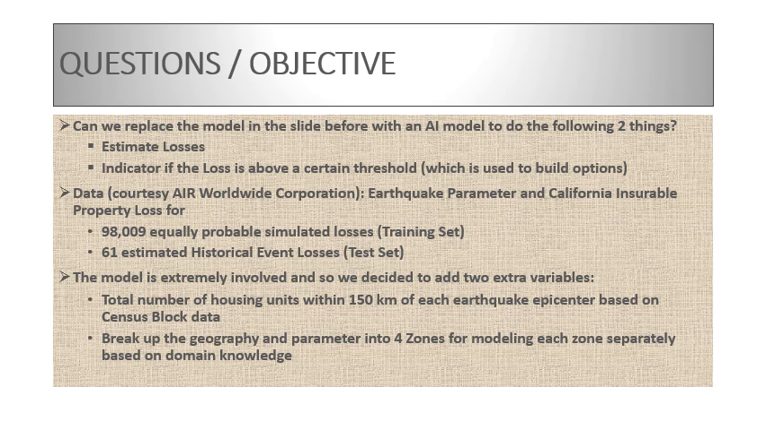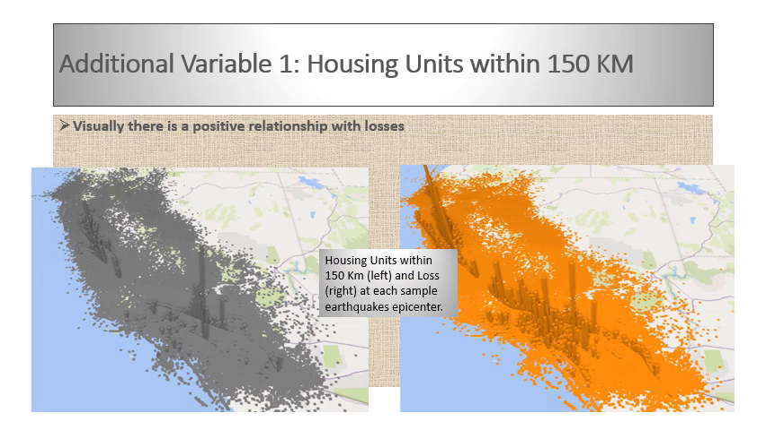The data is from AIR Worldwide Corporation, and they gave us 98,000 equally probable simulated losses, which is a training set, and 61 estimated historical event losses. In addition to that, we decided to add two more variables to help us in this estimation, based on our experience from the project progress.